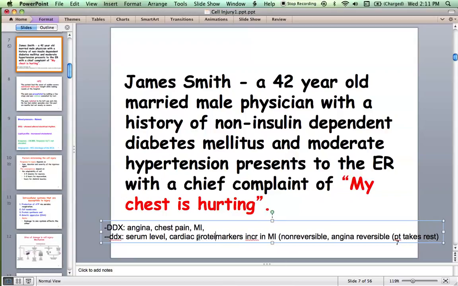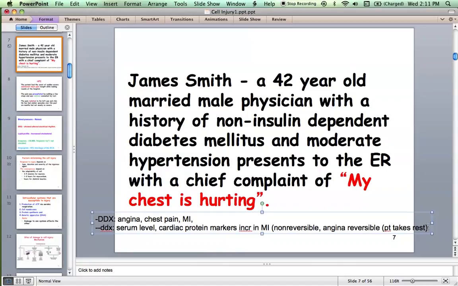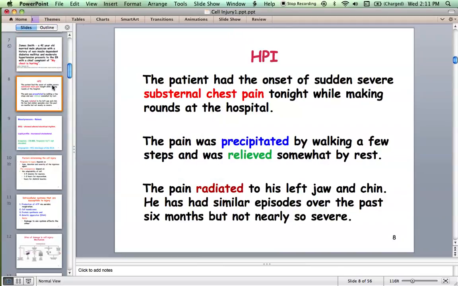So your patient, James Smith, had onset of sudden severe substernal chest pain tonight while making rounds at the hospital, and the pain was precipitated by walking a few steps and was relieved somewhat by rest. So what's the problem in angina? The coronary artery is narrowed, but still the blood supply is somehow adequate.